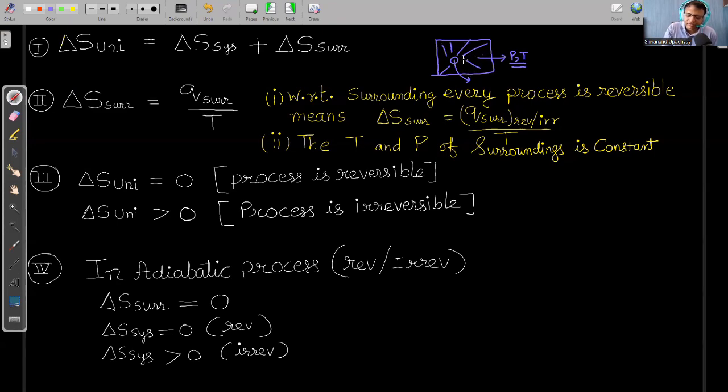इस वजह से whenever we have to calculate entropy change of the surrounding, we can directly apply q surrounding upon T. इधर नहीं सोचना है कि प्रोसेस रिवर्सिबल है या इरिवर्सिबल है. With respect to surrounding, it is always reversible, right? So this formula is always valid and we cannot change the temperature and pressure of the surrounding.